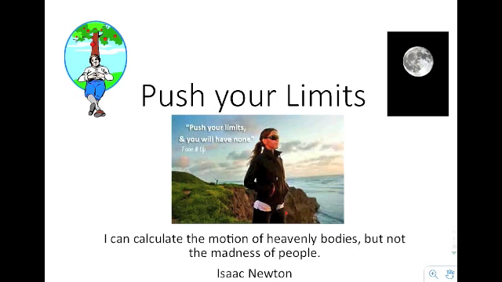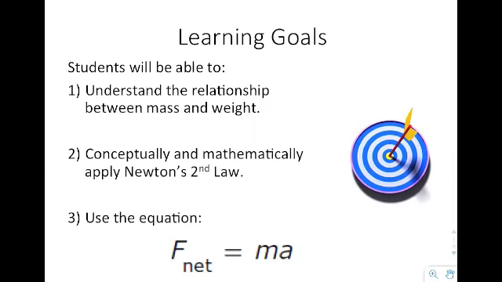Presentation in Unit 2, it's entitled Push Your Limits. "I can calculate the motion of heavenly bodies but not the madness of people," by Isaac Newton. So the first thing that we need to look at for our goals is you need to understand the relationship between mass and weight, and we explored that real briefly in the last presentation. We're going to formalize that a little bit, and then you should be able to conceptually and mathematically apply Newton's second law, which is shown in the equation below.